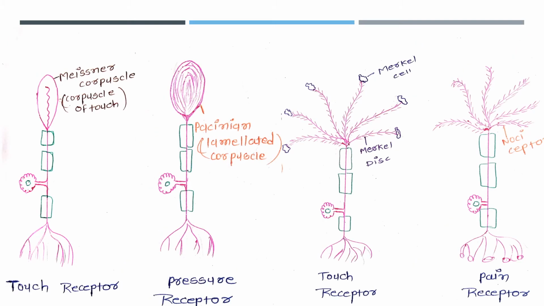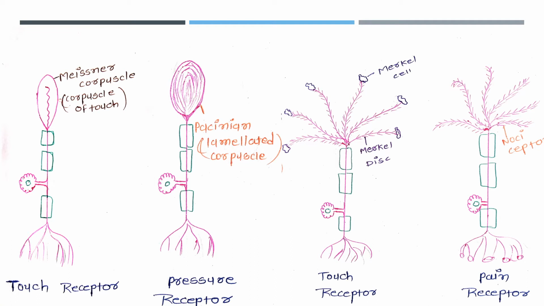Functional types of the neurons are three types: sensory, motor, and interneurons. Sensory neuron is known as afferent, A for afferent, because it carries information from the peripheral nervous system to the central nervous system. What do you remember by seeing this figure?